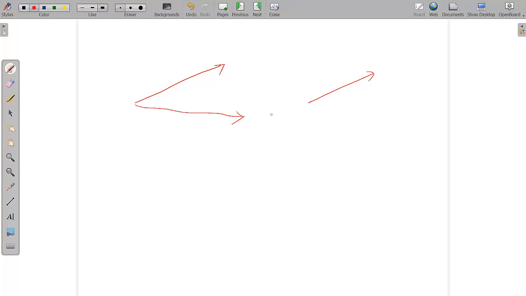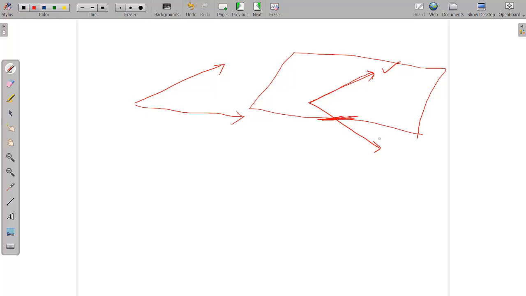Now let's say there is another plane. Let's say this is another plane. If I draw a vector like this crossing through this plane, we will see that the first vector is in this plane, but this vector is not in this plane. So can we have a plane which can accommodate both of these vectors?